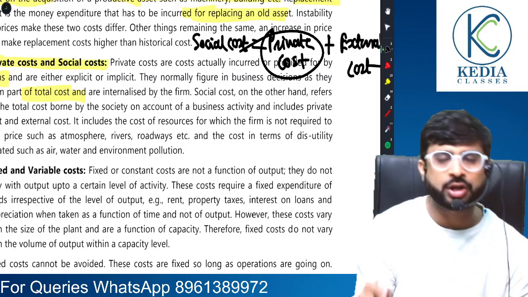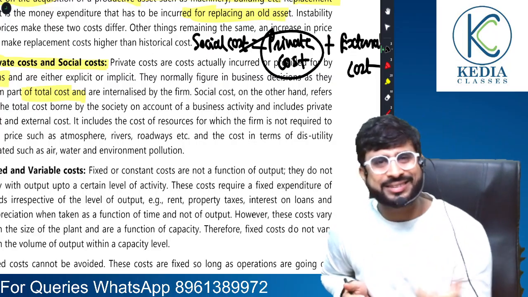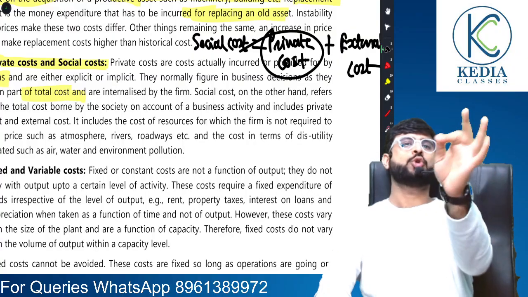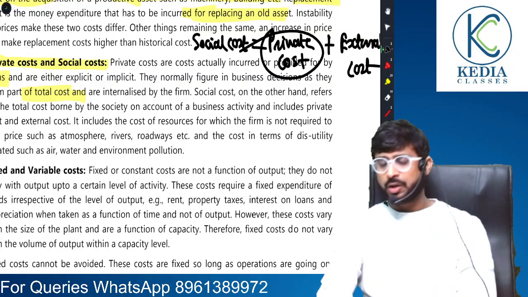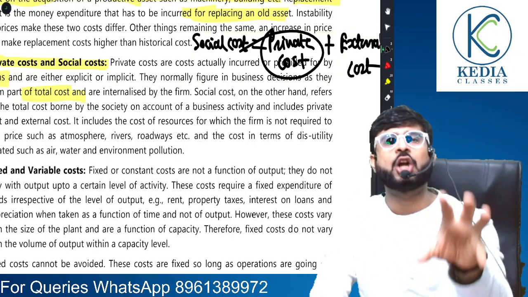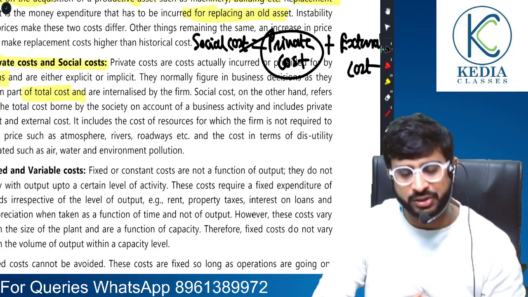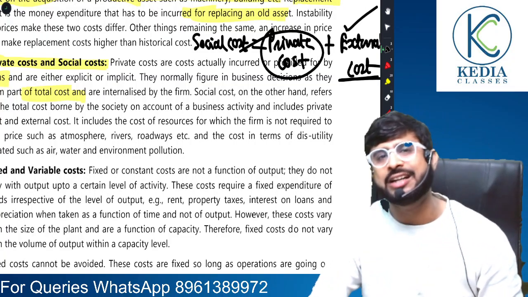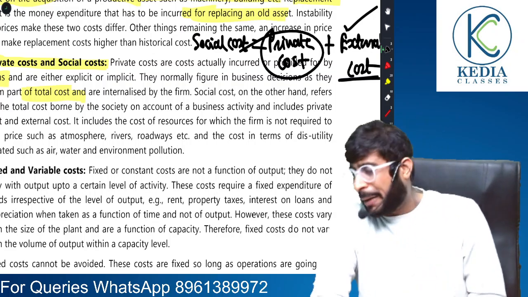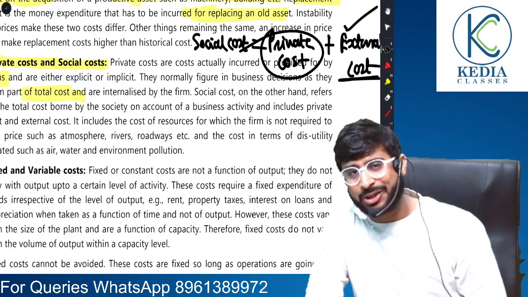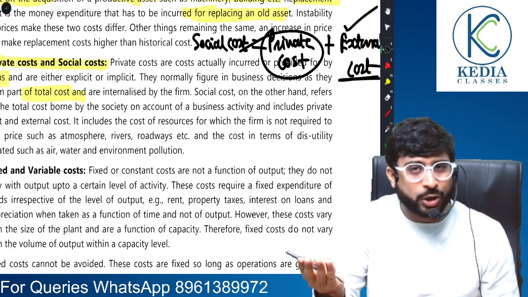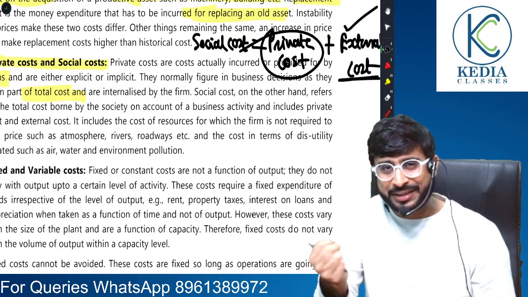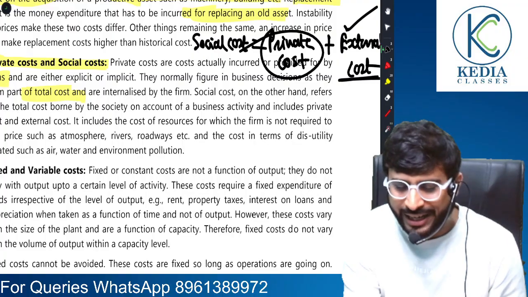See, private cost you already know, which the firms have to bear, the economic cost. But external cost is, suppose the firm decides to produce a machine. When the firm is using this machine, a lot of pollution in the environment is taking place, because of which people are suffering from diseases and are having to go for medical checkups and are having to buy medicine. Now this checkup that people are going for and the medicines that they are buying, these costs are external cost.